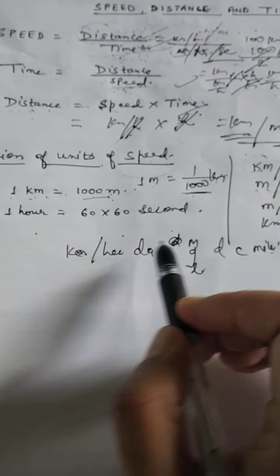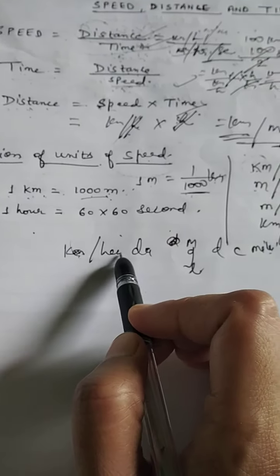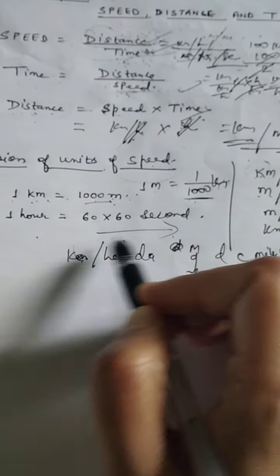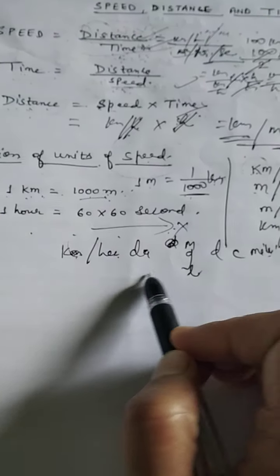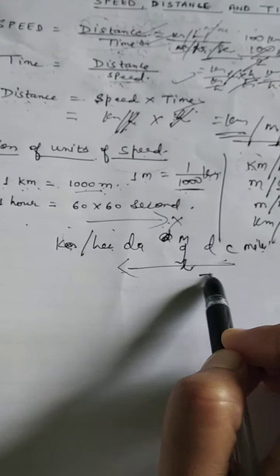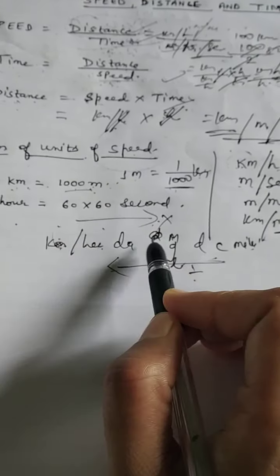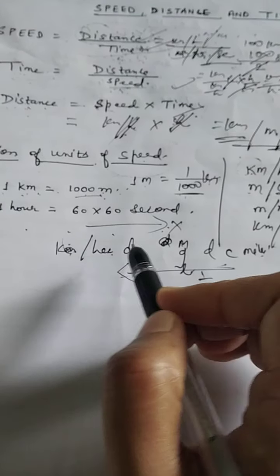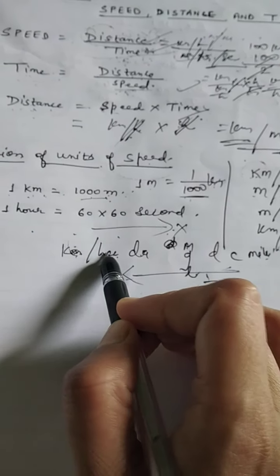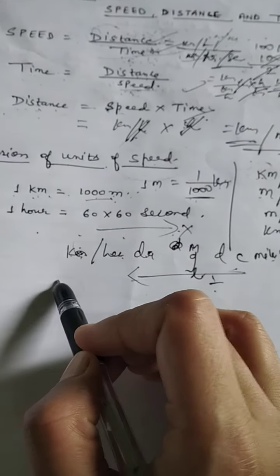Just recall that formula. If you have to change kilometer into hectometer, when we move from this side to this side, we multiply, and when we move from this side to this side, we divide. Suppose you have to change meter into kilometer, then how many digits will you divide by? 1, 2, 3. We will divide by 1000.